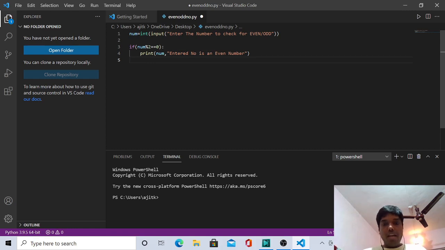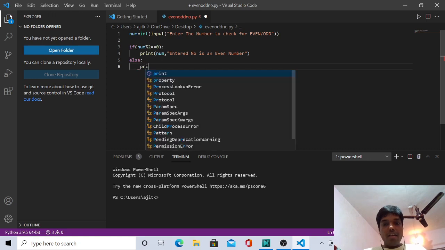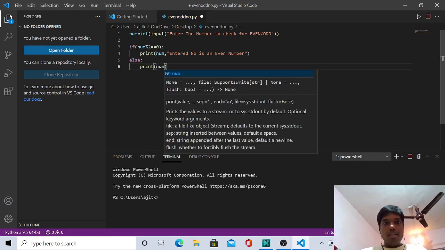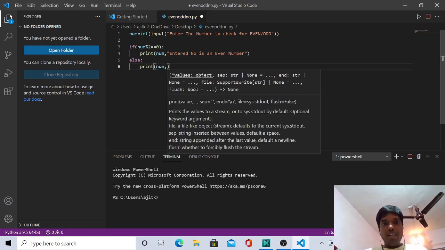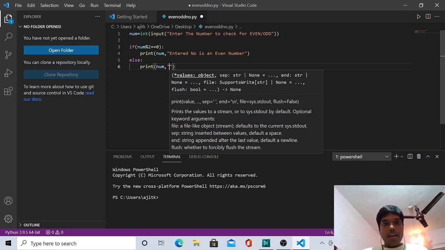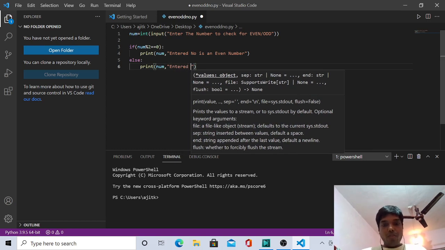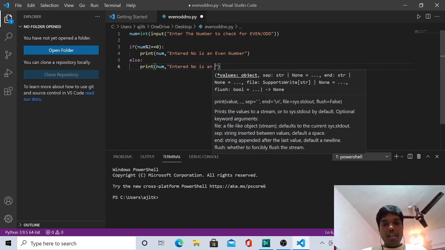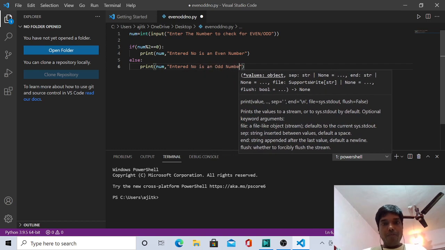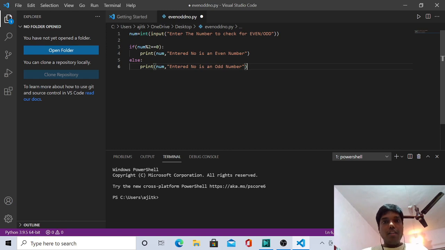Now the else part. Okay, else we will print the particular entered number. So we have taken num, comma, entered number is an odd number, like this, right? Okay, so see students, we have completed it over here. Logically it is only one line of code, and statement-wise it is three to four lines, a simple program it is.